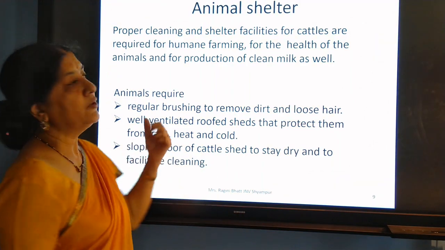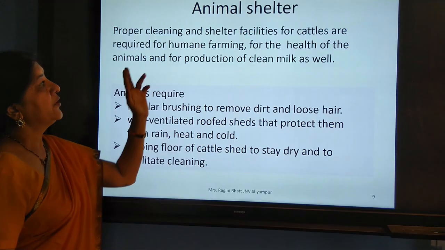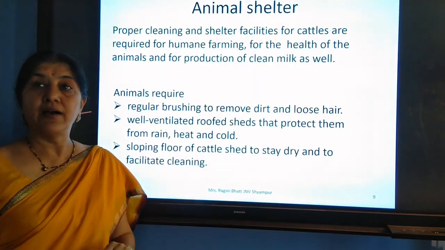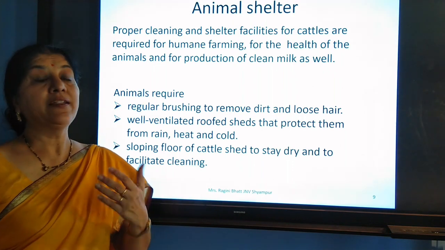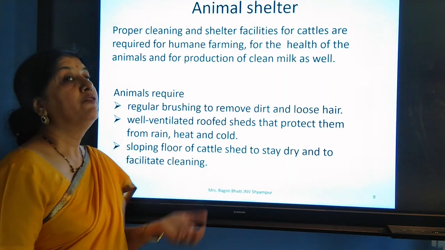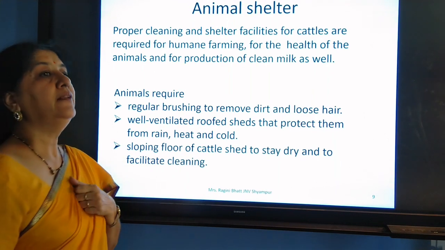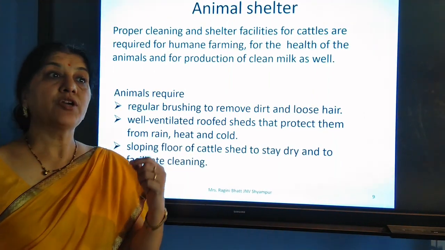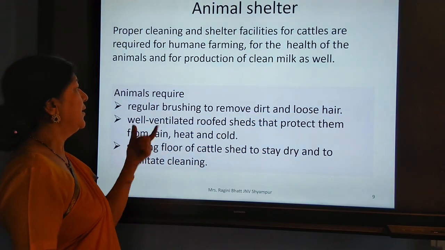So let us talk about the animal shelter. How should we keep them? We should keep them with humane farming. What do you mean by humane? We should be kind to them. As we are getting production from them, we are rearing them for our own selfishness. Even then, we should be very kind to them. So what are the requirements for their shelter?